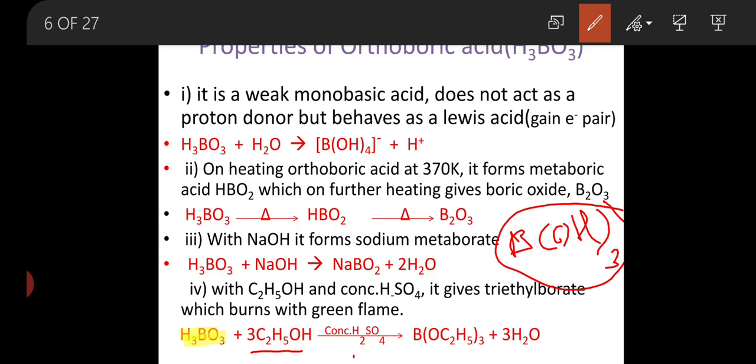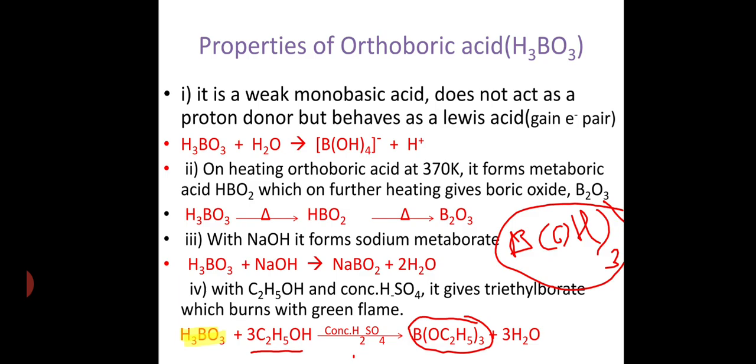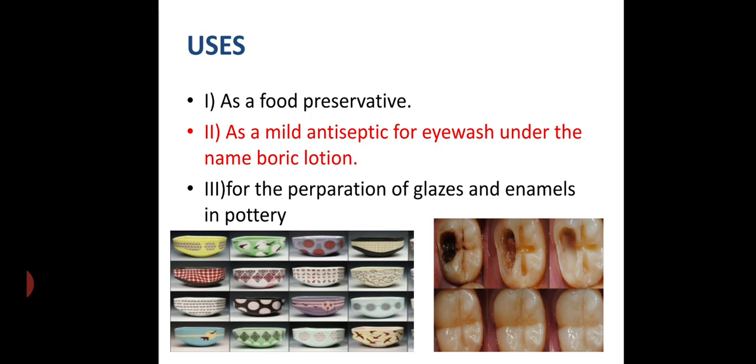Okay, it gives triethyl borate by loss of H2O, which is explained in the previous formula and properties. So this is the general property of boric acid ether. Let's see the uses of boric acid.